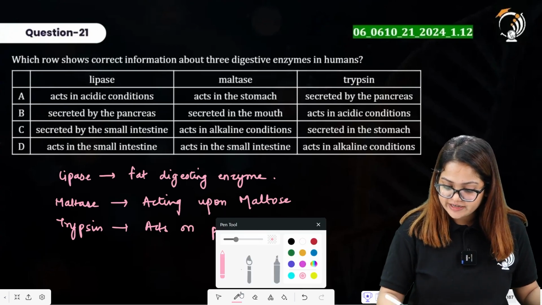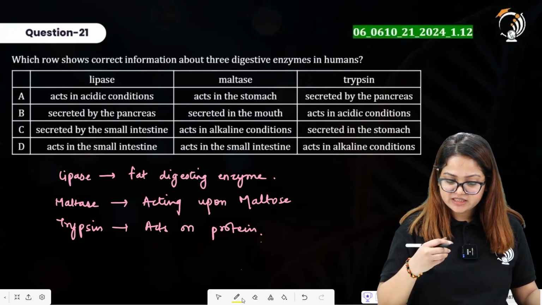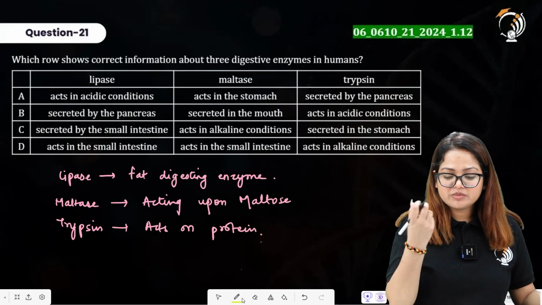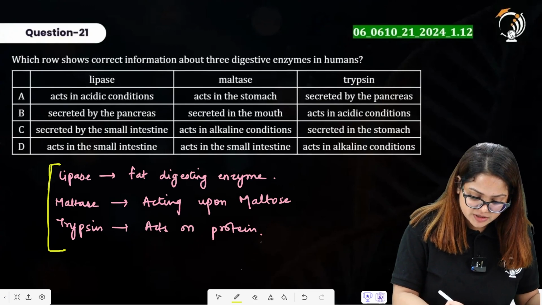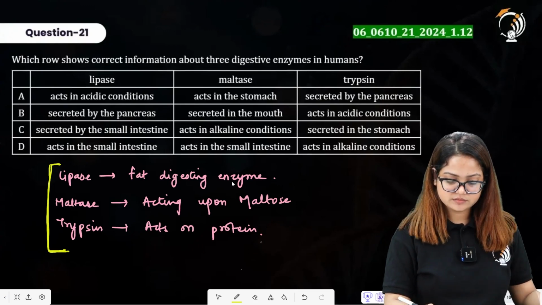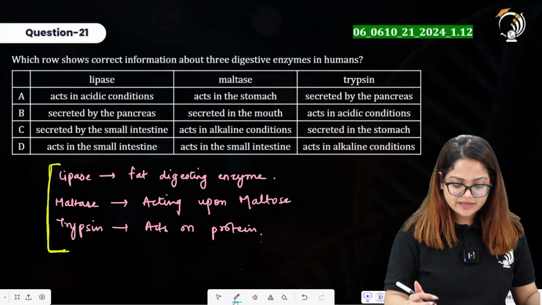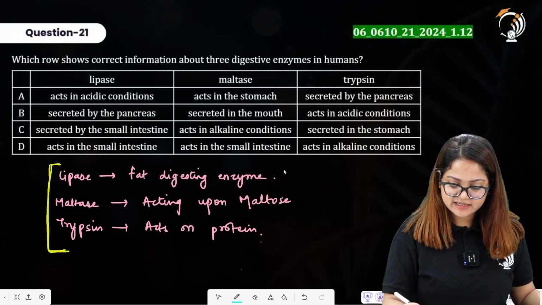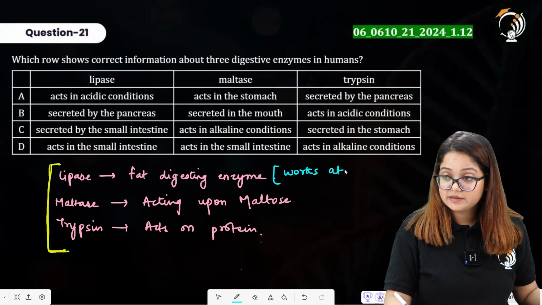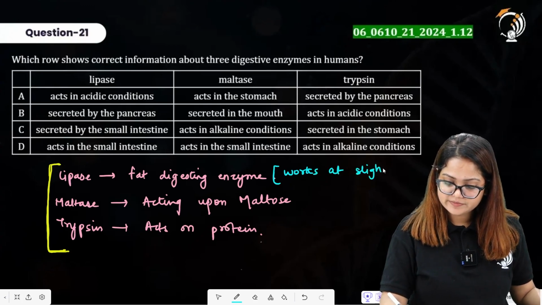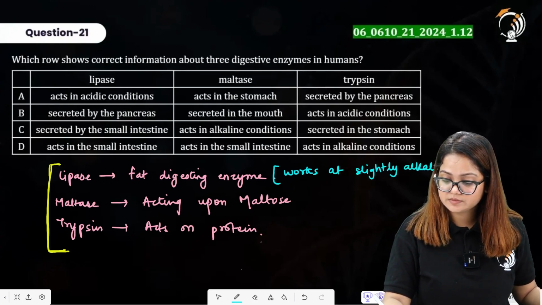Alright, so first we will identify what are the different conditions for all of these three enzymes, what are the optimum pH levels, what are the optimum temperature levels for all of these enzymes for their optimum activity or maximum activity. Talking about lipase, it is an enzyme that works best at slightly alkaline pH.